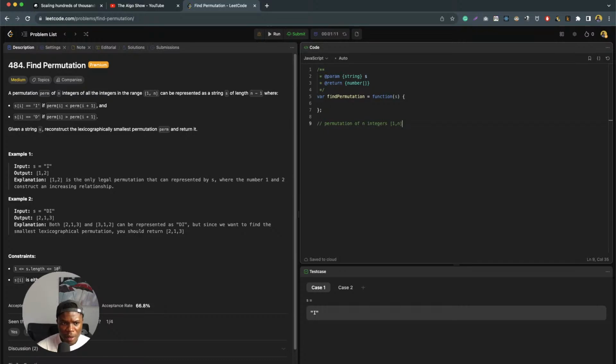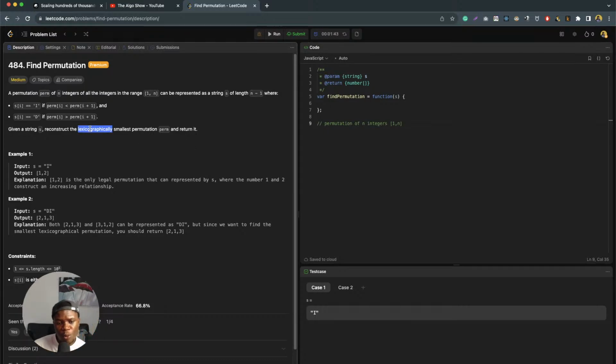Okay, where s[i] is 'I' if perm[i] is less than perm[i+1], and s[i] is 'D' if perm[i] is greater than perm[i+1]. Given a string s, construct the lexicographically smallest permutation perm and return it.